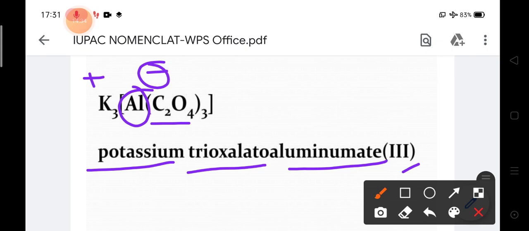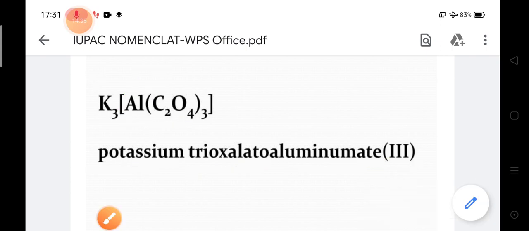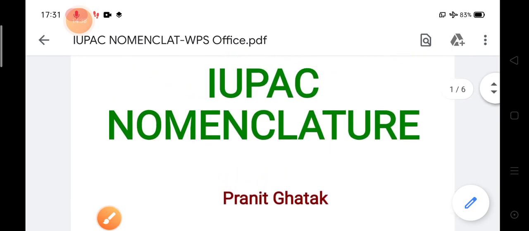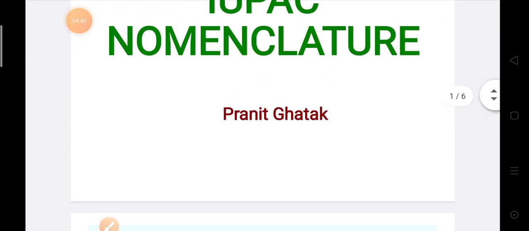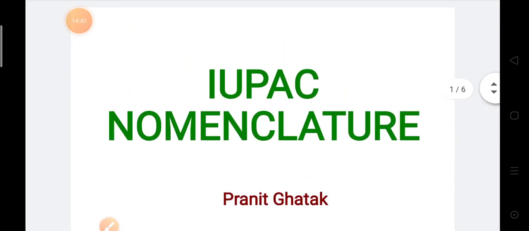Okay, so this is the topic of the day. I have discussed the rules and regulations of the IUPAC nomenclature, and I have also shown some examples as well. I hope you have understood this part very well.